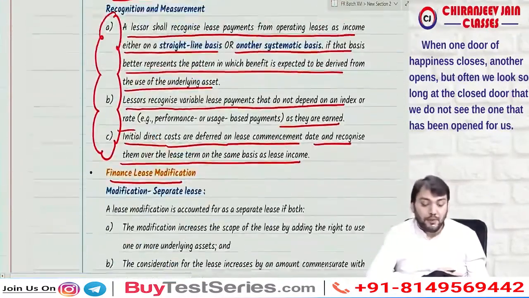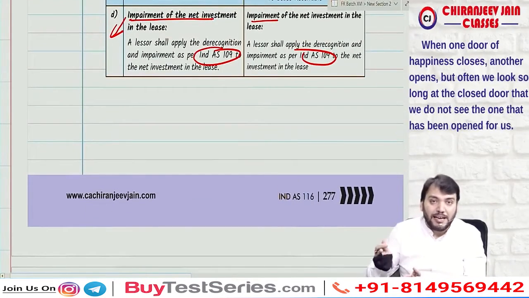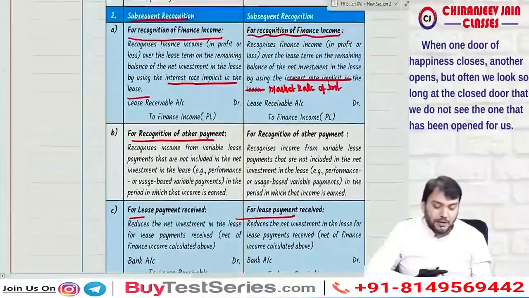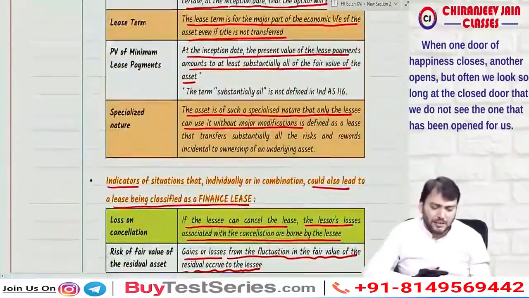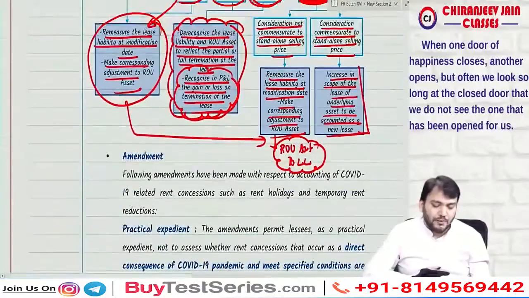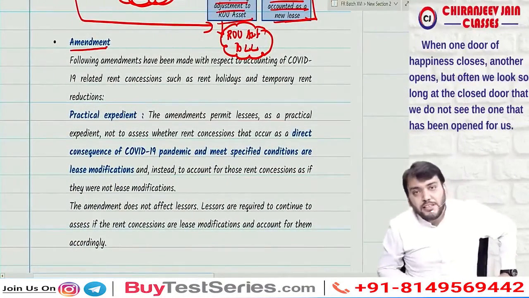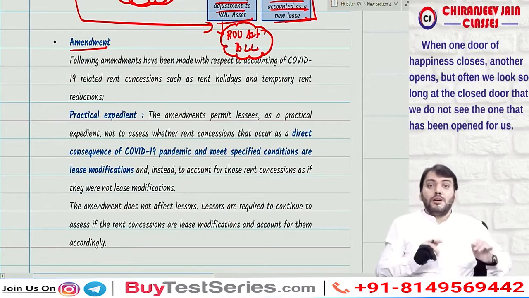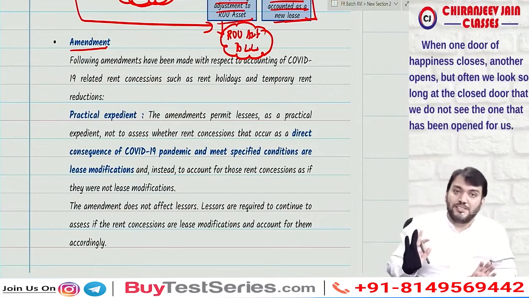There is one amendment for the May 21 attempt and onward. So let us do that amendment also. What is the amendment? The amendment is for the modification in the books of the lessee. This amendment is not applicable for the books of the lessor.